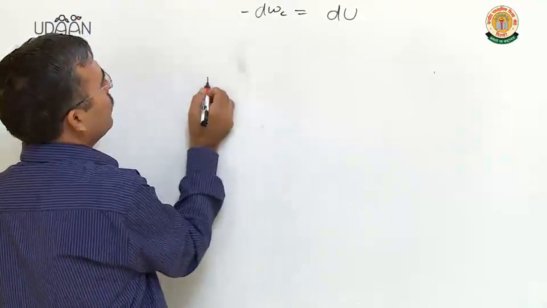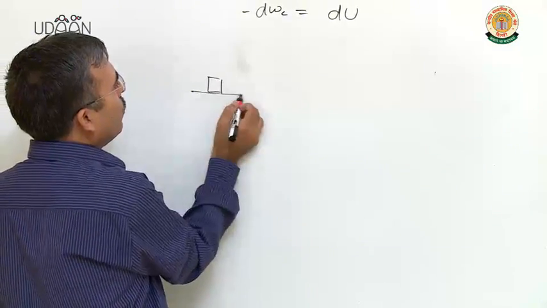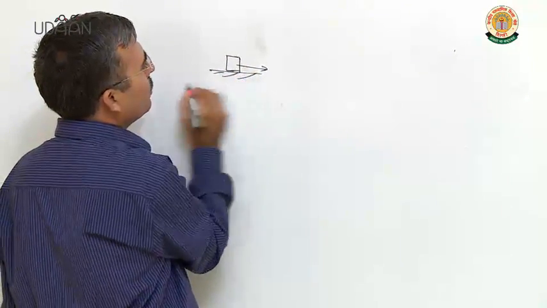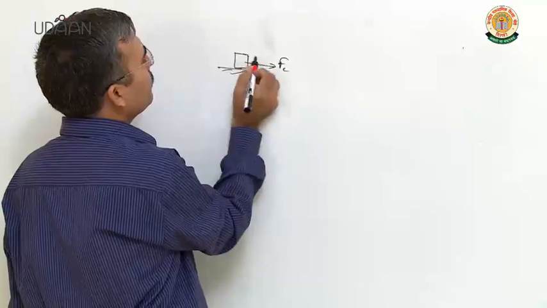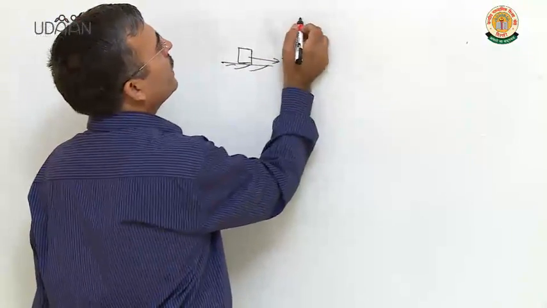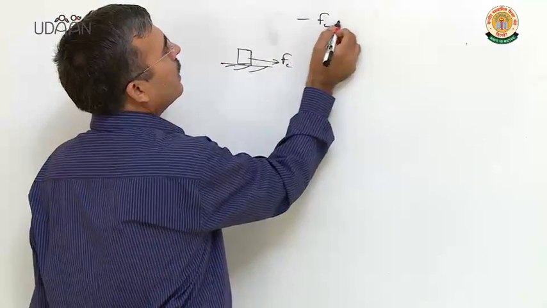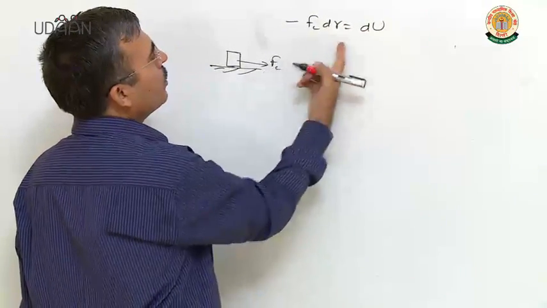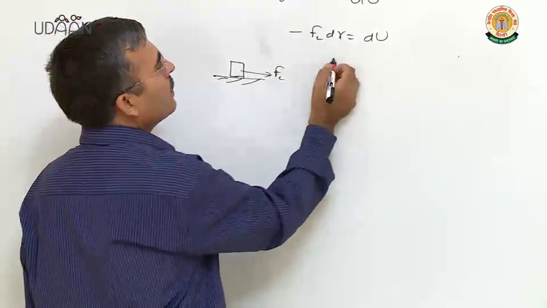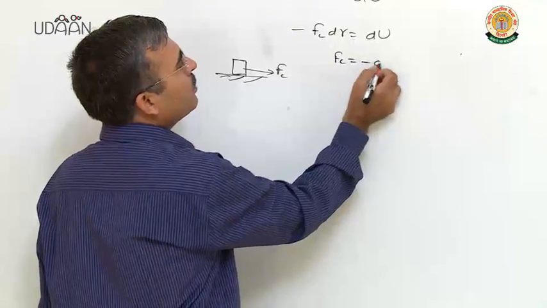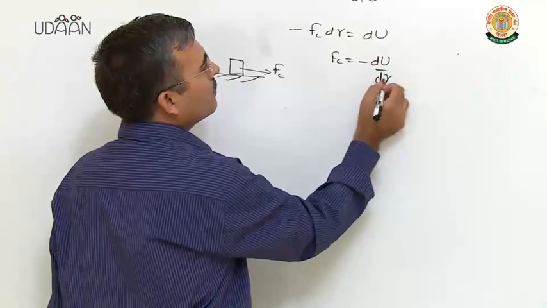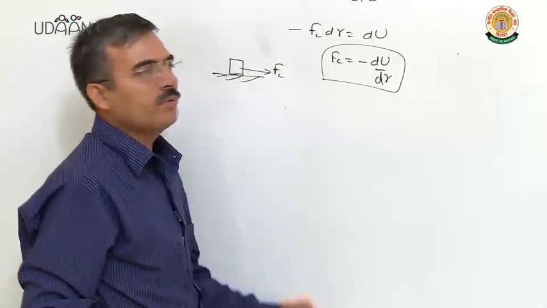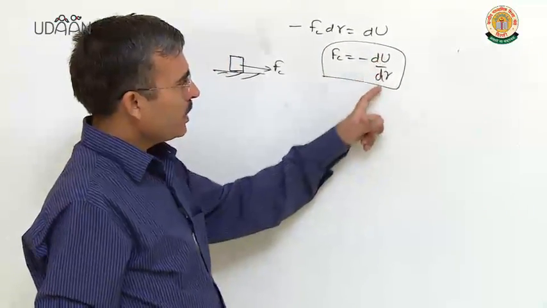Suppose force is acting in the direction of motion of the body, then you can write Fc dr equal to minus du, cos 0 हो जाएगा, cos 0 is 1, Fc equal to minus du over dr. It is the relation between conservative force and potential energy.